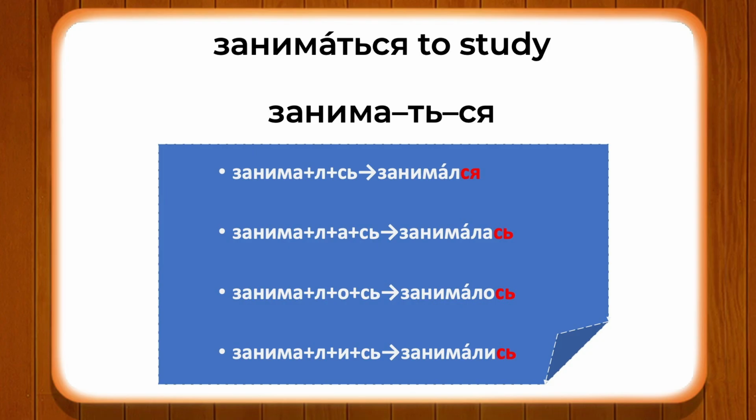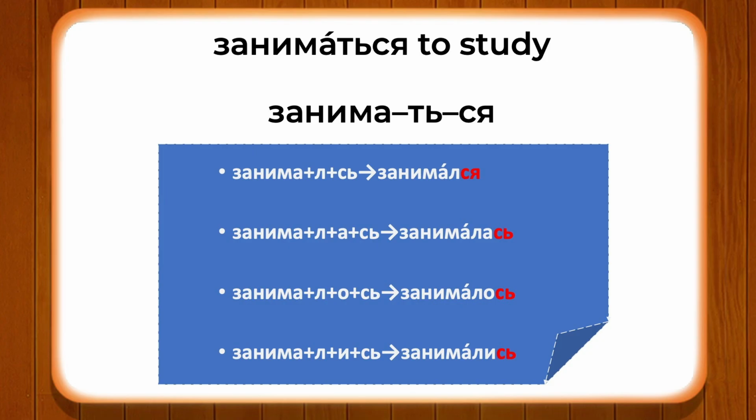So заниматься, here also the verb is used with ся. So заниматься, here the stem of the verb will be formed by dropping the last two letters, ть and the soft sign: занима. To this stem you will add the ending of the past tense and make the past tense form.